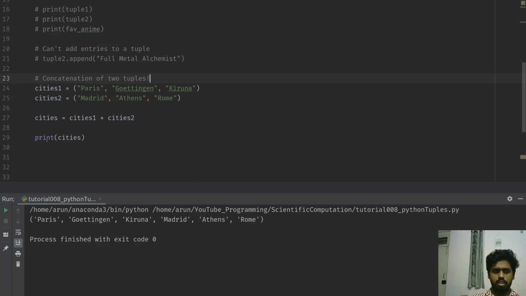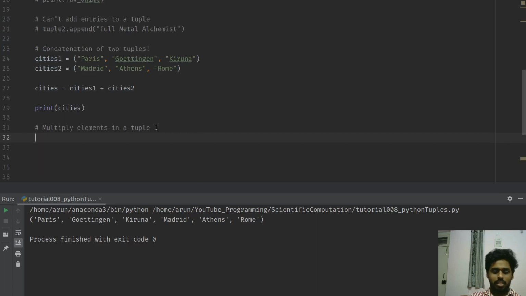Alright, now this works, and what else you can do is you can actually multiply elements in a tuple. What do I mean by that? You know that joke: if you're late to a class, your teacher might complain, and you say that I will not come to class late. If you are a Python coder, you can actually make a joke out of it. If your teacher were to tell you to write an excuse saying that I will not come late 108 times or something like that, you can actually do this in one line.